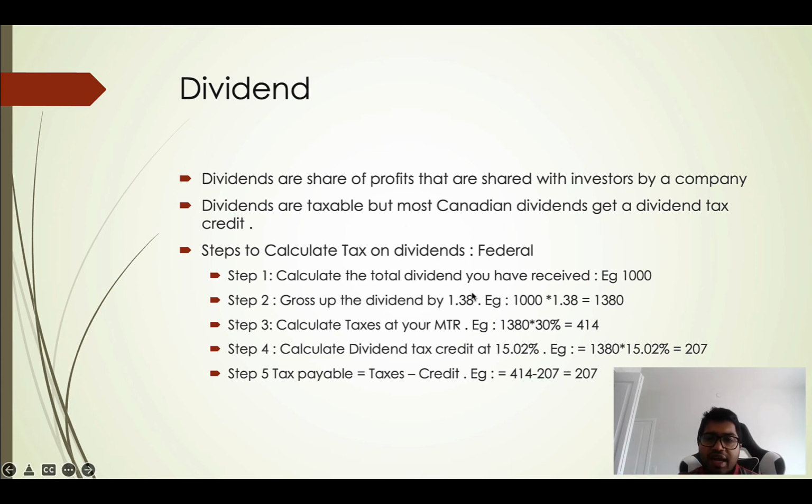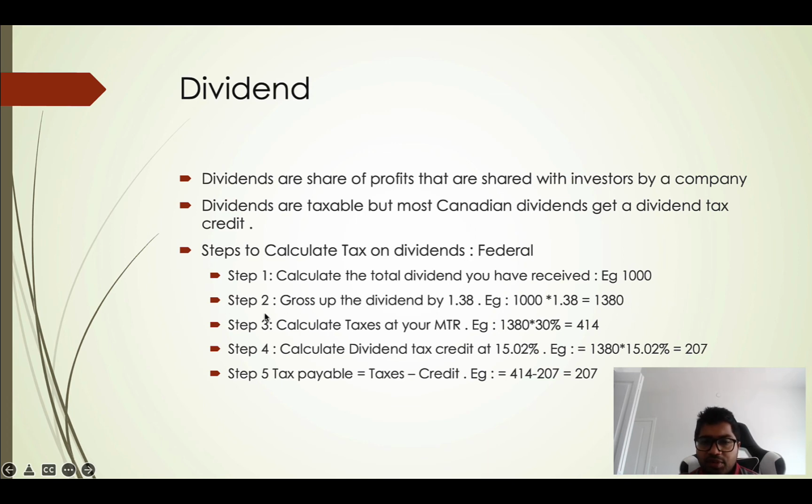How do you calculate the taxes payable when you have received some dividend? Step 1: calculate the total dividend you have received. For example, I have received $1,000 of dividend. Step 2: gross up the dividend by 1.38. So this $1,000 is multiplied by 1.38 to get $1,380 as the grossed up dividend.